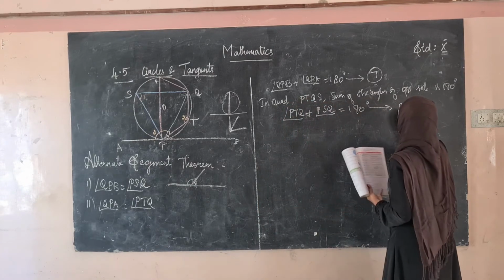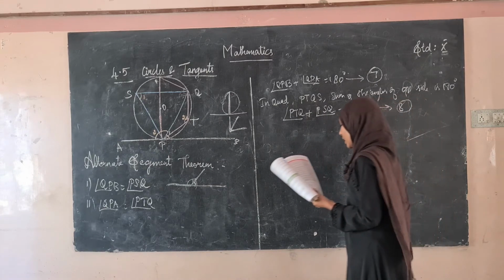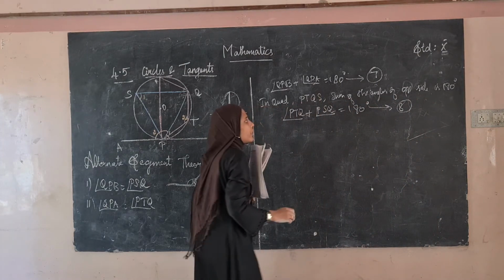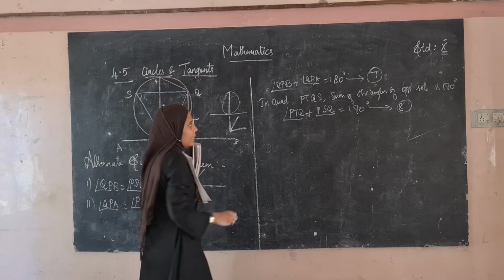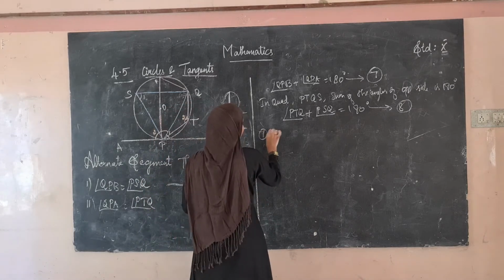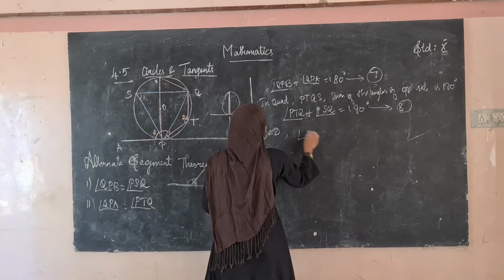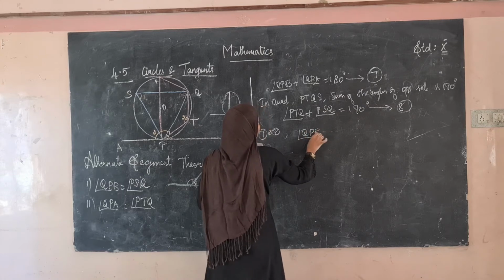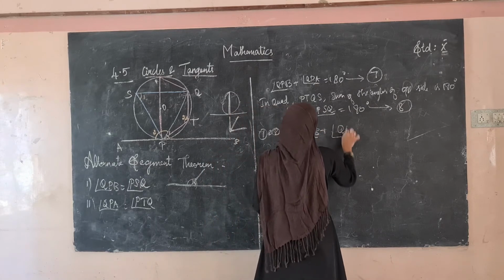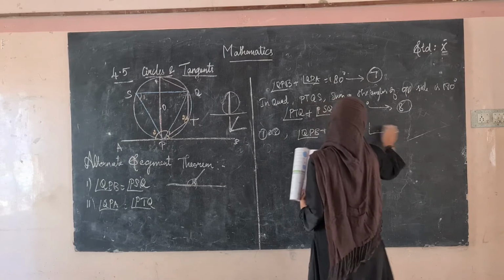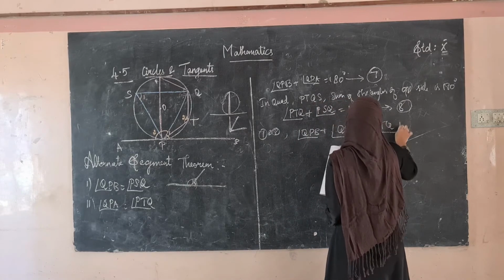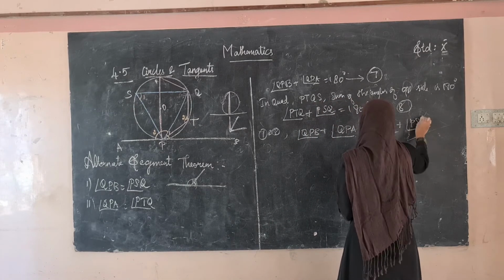We are taking this as equation 8. From equations 7 and 8, the right hand side is the same. Therefore, angle QPB plus angle QPA is equal to angle PTQ plus angle PSQ.